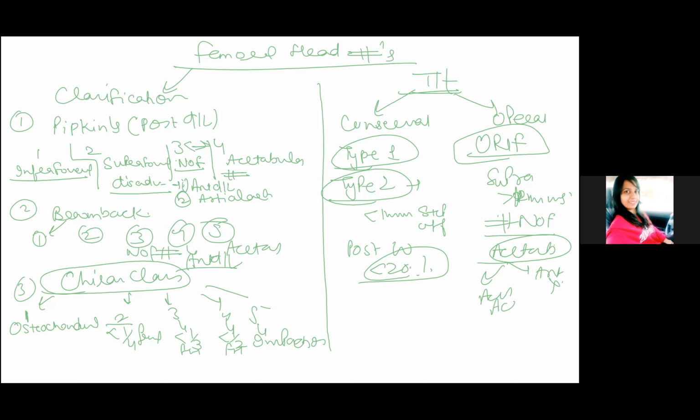So this was all about the femoral head fractures. Then excision of the fragment can be done if a fragment is small and not of significance, like in type 1 fractures. In the type 1 fractures, you can also do the excision of the fragment. So now we will discuss the acetabular fractures.